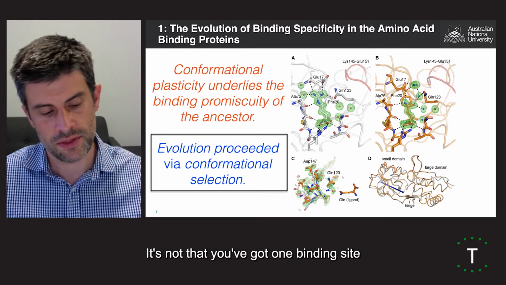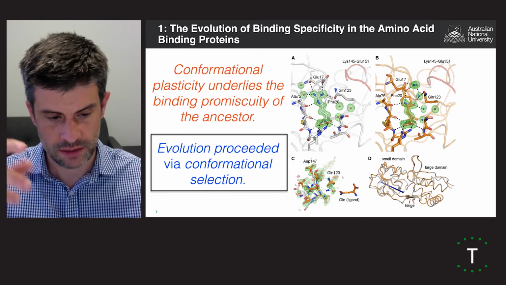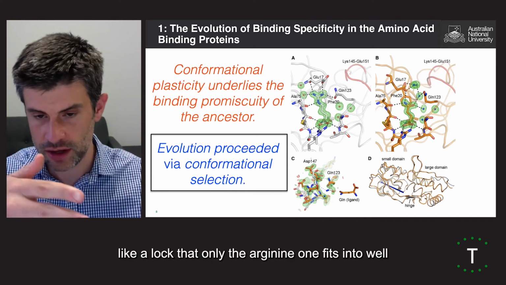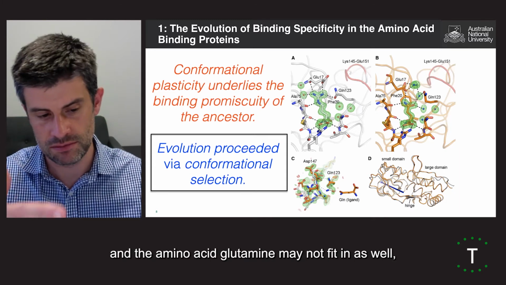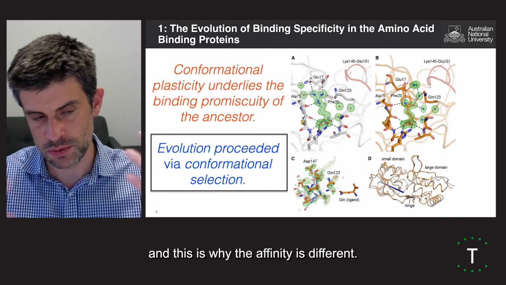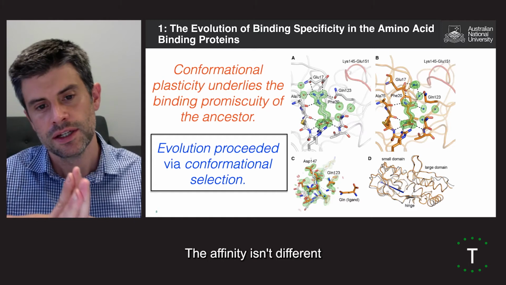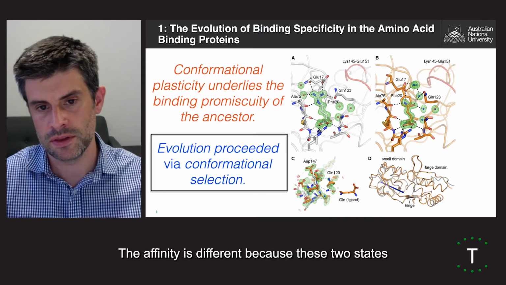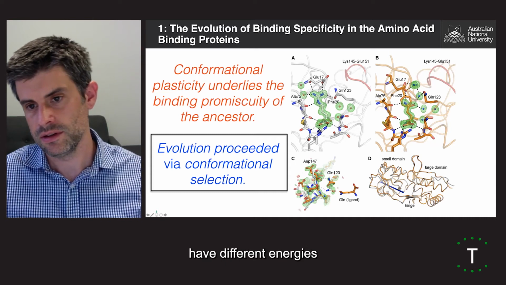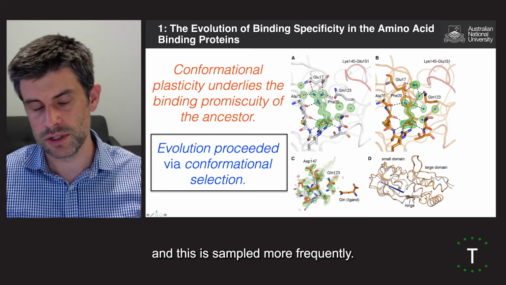It's not that you've got one binding site like a lock that only the arginine one fits into well, and the amino acid glutamine may not fit into as well, and this is why the affinity is different. The affinity isn't different because it can't bind them. The affinity is different because these two states have different energies, and this is sampled more frequently.